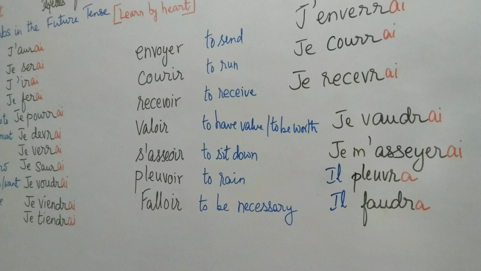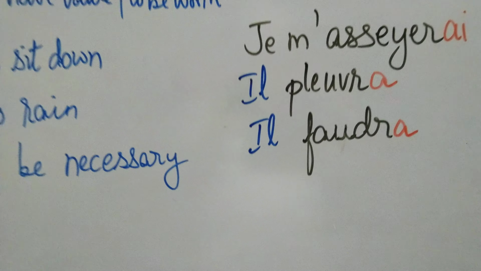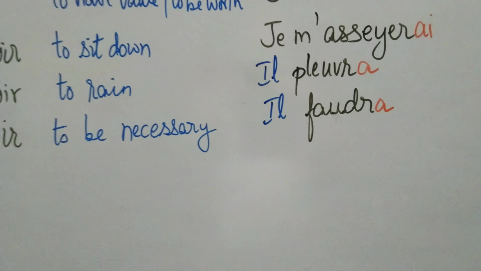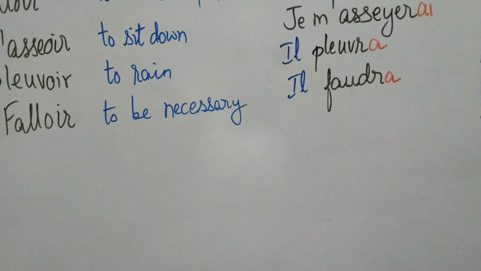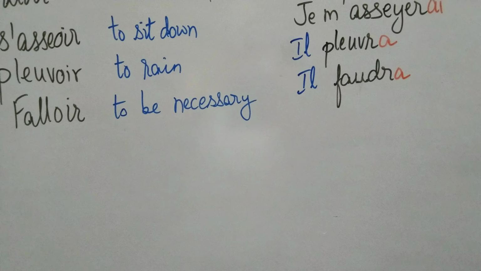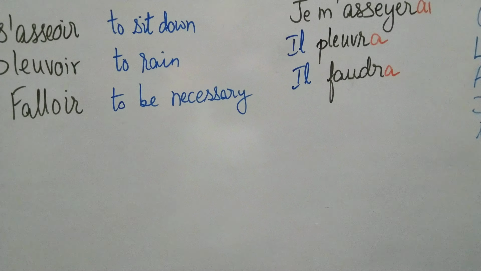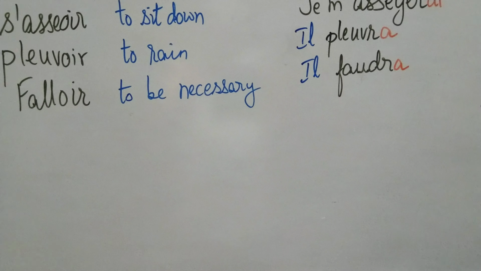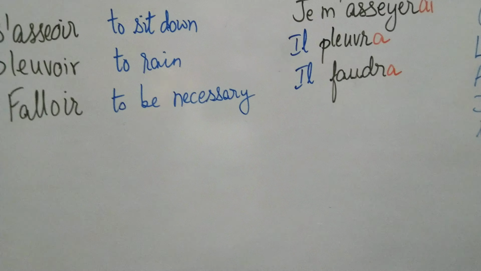But where the verb is conjugated with only il, like these last two verbs, pleuvoir and falloir, then they can be conjugated only with il, because you cannot say I will rain, you can only say it will rain. And you cannot say I will be necessary, you can only say it will be necessary.